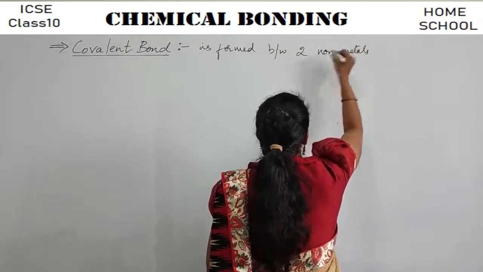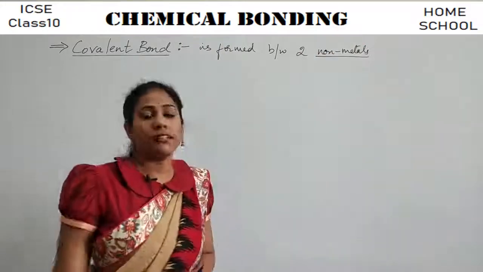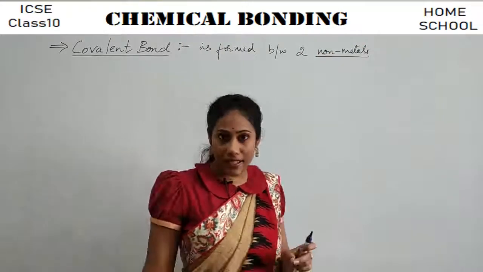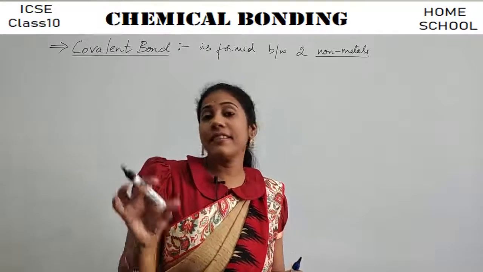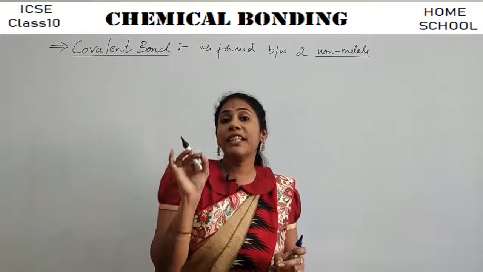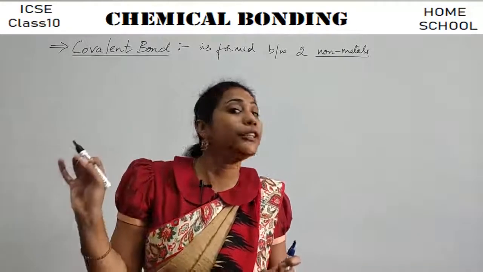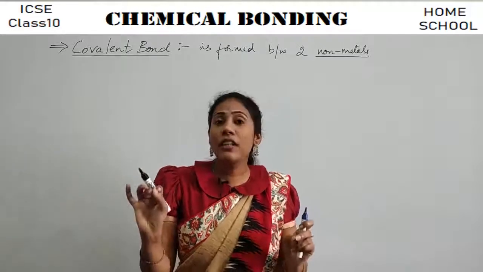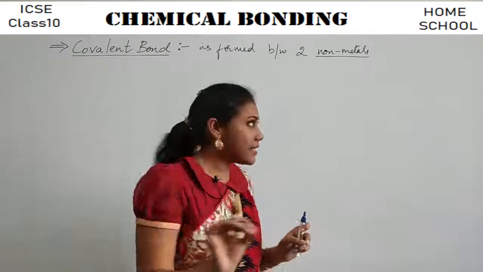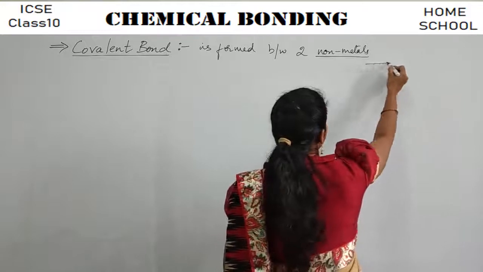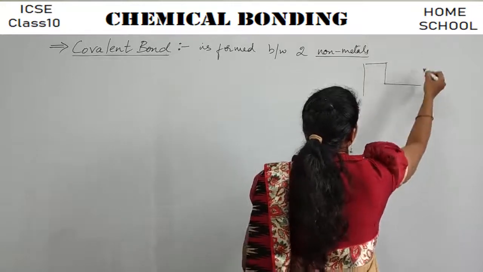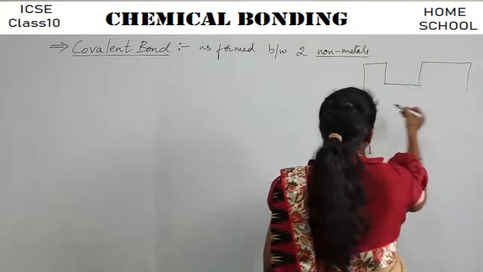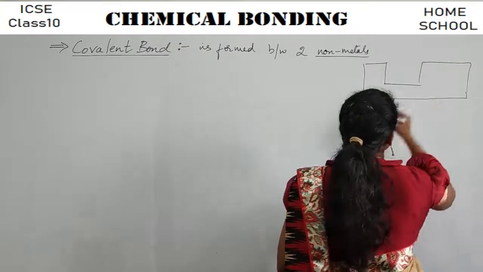Clear? So what do you mean by a non-metal? I told you in a previous class, the elements that come from the 14th group to the 17th group are called non-metals, isn't it? So if you have a periodic table, this has been already explained in the previous class, right?